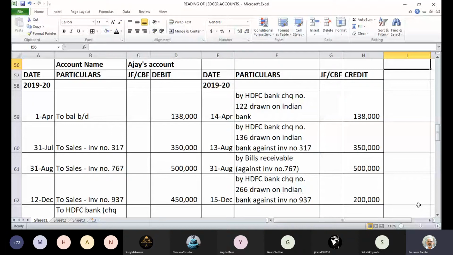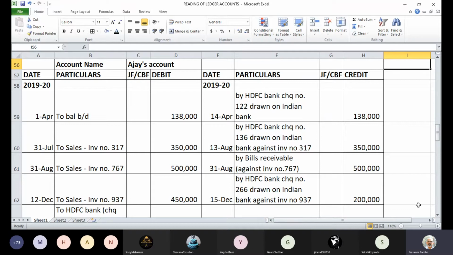1st April, to balance brought down 1,38,000. It means that last year's outstanding with Ajay was 1,38,000, and that debit balance is carried forward. Now, as we move on, we are going in chronological, date-wise order. The next entry is on 14th April. It says by HDFC Bank, check number 122 drawn on Indian Bank. This is the amount received from Ajay, because we have passed the entry HDFC Bank account debit to Ajay's account.